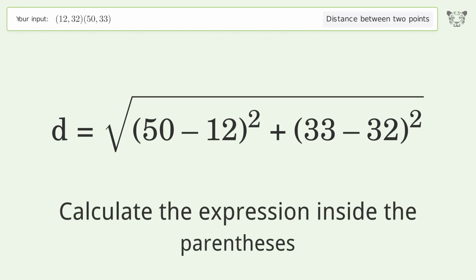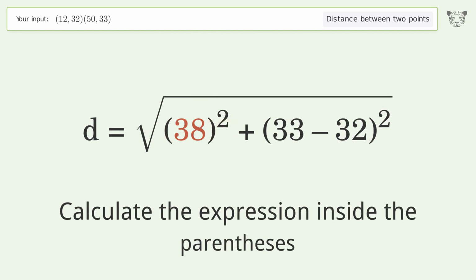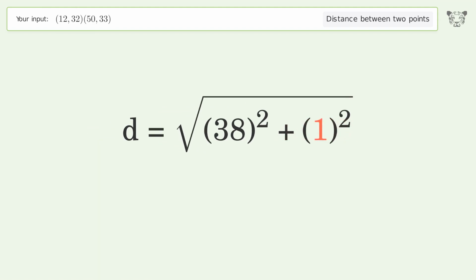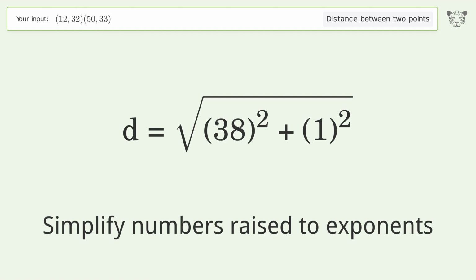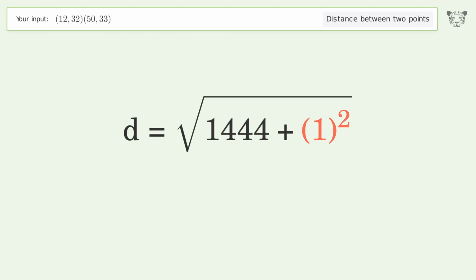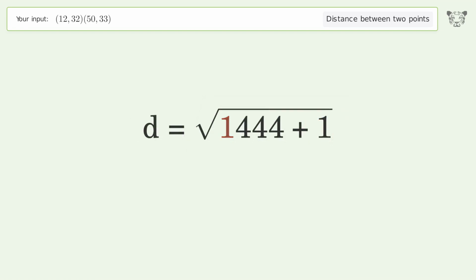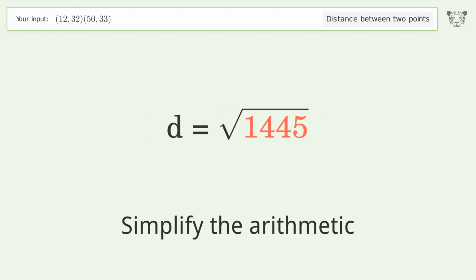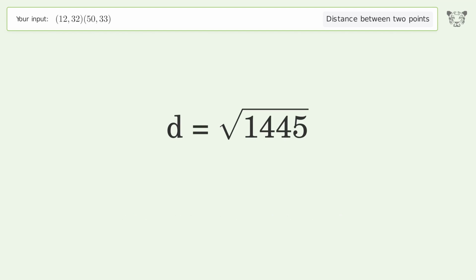Calculate the expression inside the parentheses. Simplify numbers raised to exponents. Simplify the arithmetic. And so the distance between the 2 points is the square root of 1,445, or 38.013.